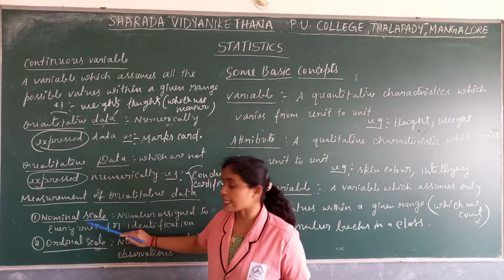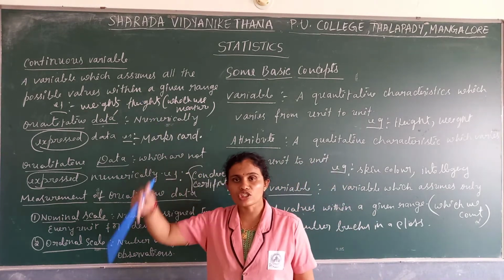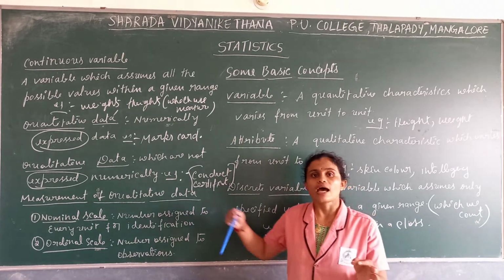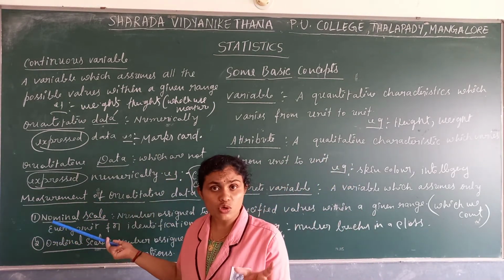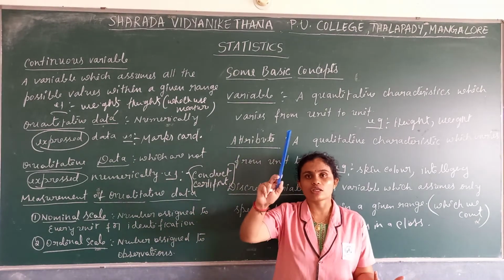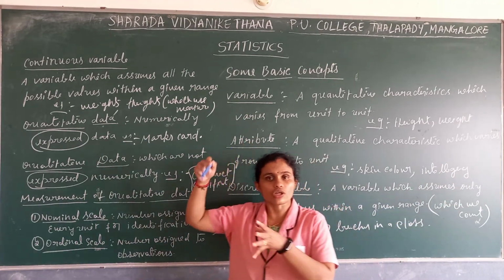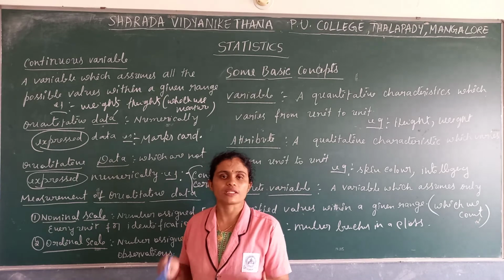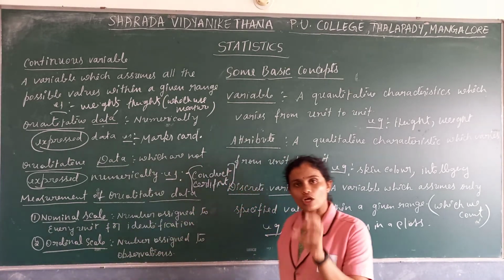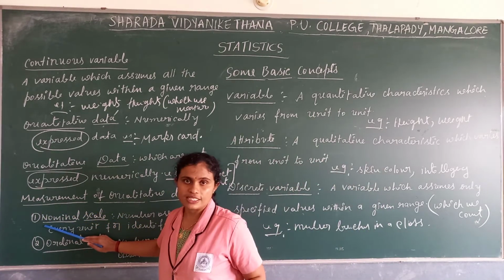Nominal scale means, for example, your roll number assigned in your attendance book. Between the person who has roll number 1 and the person who has roll number 15, there is not much difference. These numbers are assigned for the purpose of identification. Roll number 1 is this person, roll number 15 is this person. According to your alphabet you get your roll number, for the purpose of identification. That is called nominal scale.